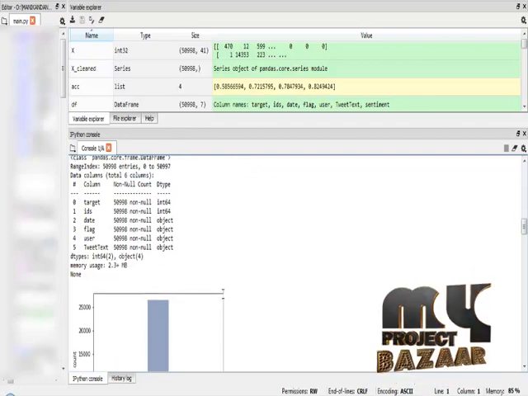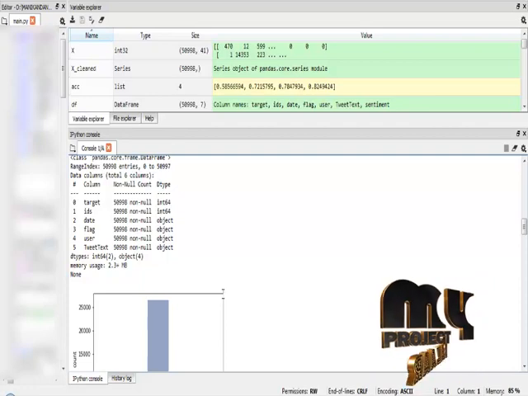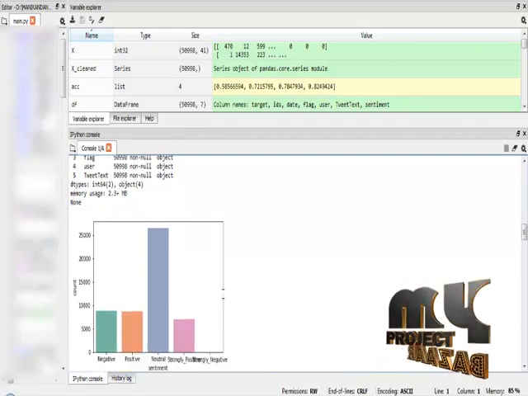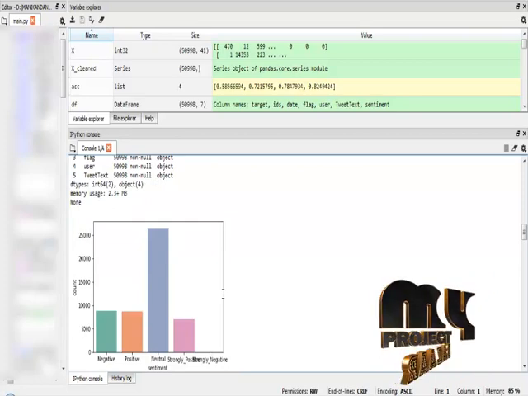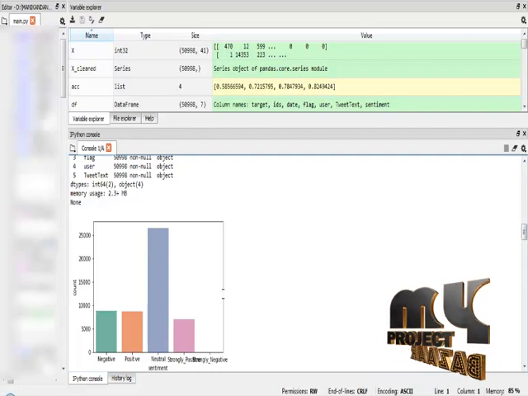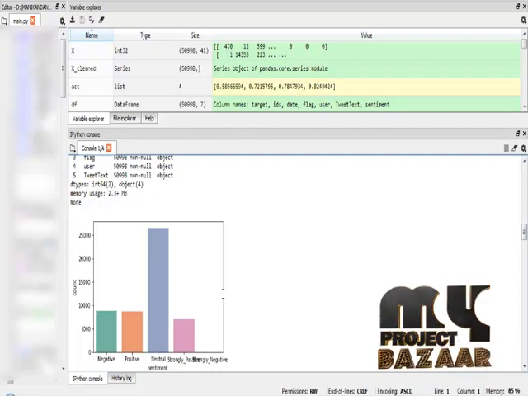Then I check the polarity score based on the text for applying the sentiment. In that I apply five sentiments: negative, positive, neutral, strongly positive and strongly negative. Then I plot the count visualization of the negative, positive, neutral, strongly positive and strongly negative.